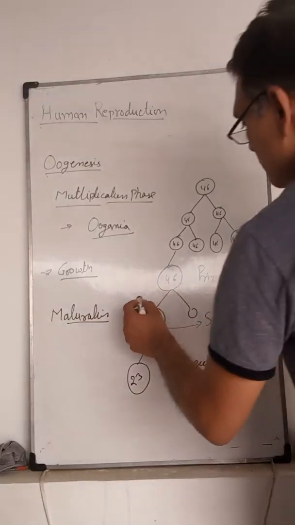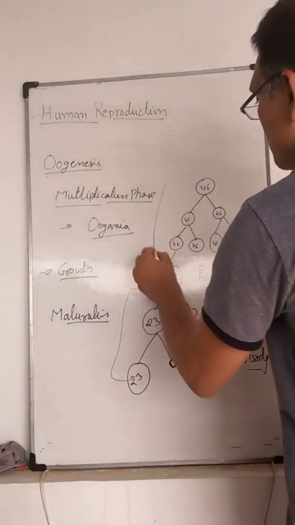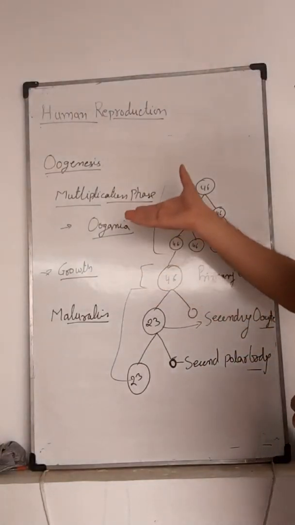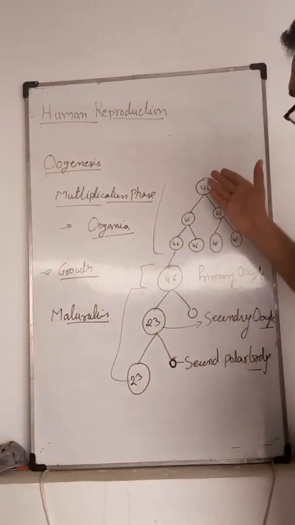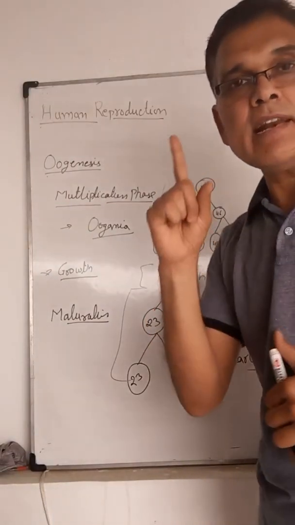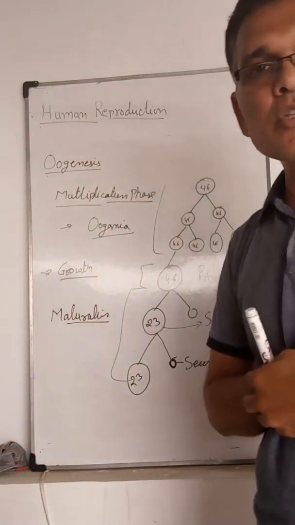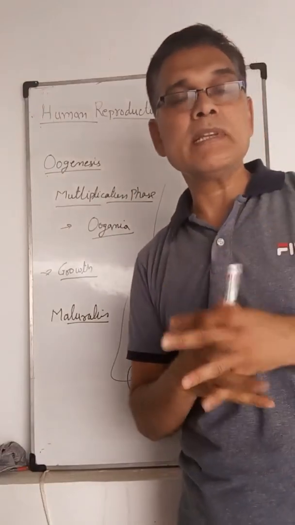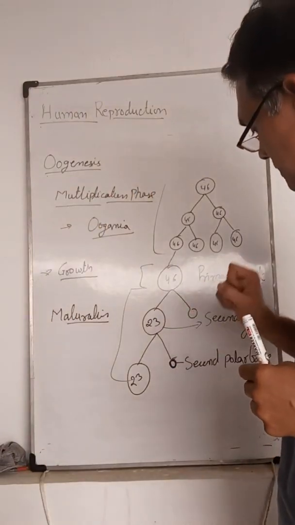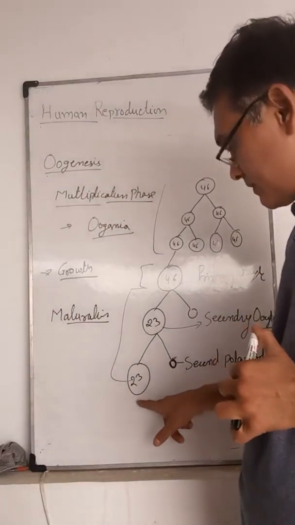So this is the maturation phase, this is the growth phase, and this is the multiplication phase. During oogenesis, from one oogonium, or one egg mother cell, only one egg cell, or ovum, is formed. But in spermatogenesis, from one sperm mother cell, four sperms are formed. Here two polar bodies are formed, the first polar body and the second polar body, and only one egg cell is formed.